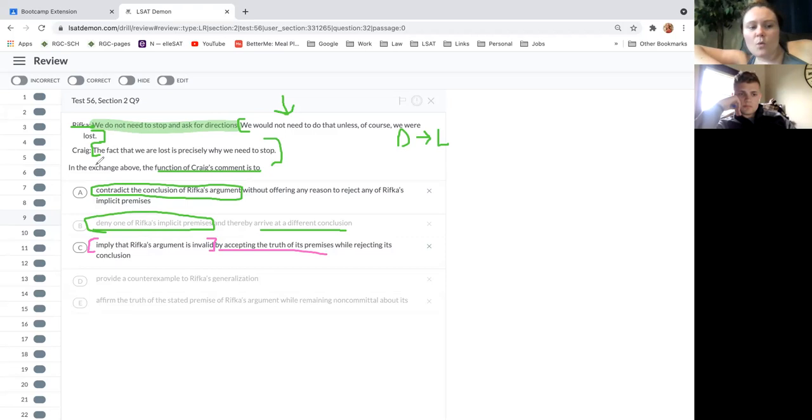Yeah, the role of this is to straight up say, no, R, you're wrong. What is the purpose of Craig: to imply that R is wrong, kind of hinting at it, or is Craig flat out rejecting R? I think they're flat out rejecting the conclusion of R. Yeah, that's what Craig is doing. He's not sitting in the passenger seat asking, are you sure you know where we're going? He's saying, no, we need to stop.